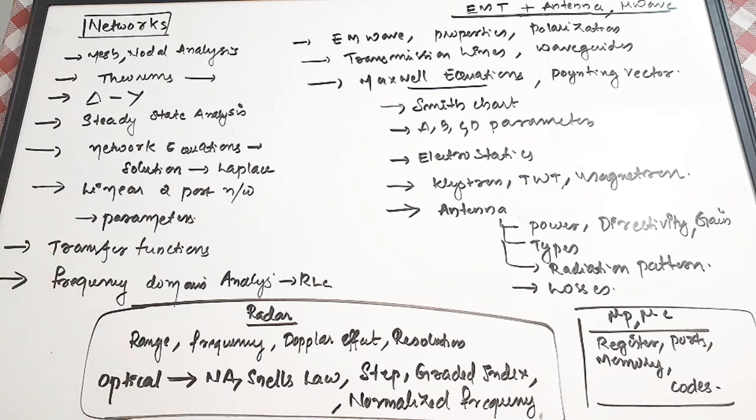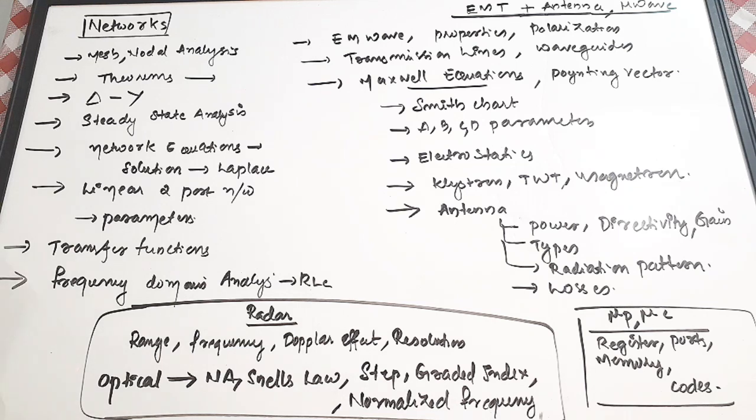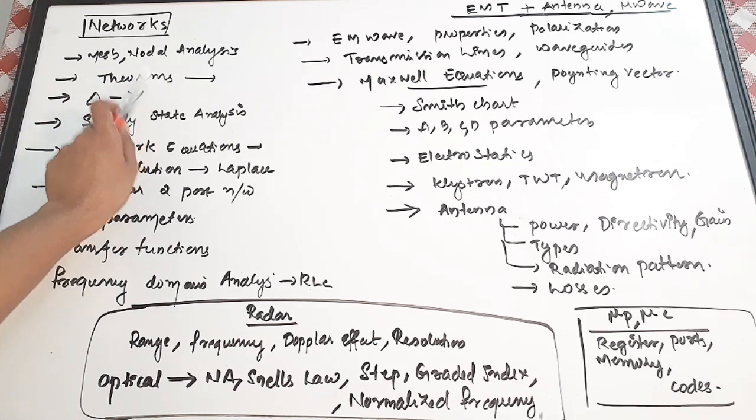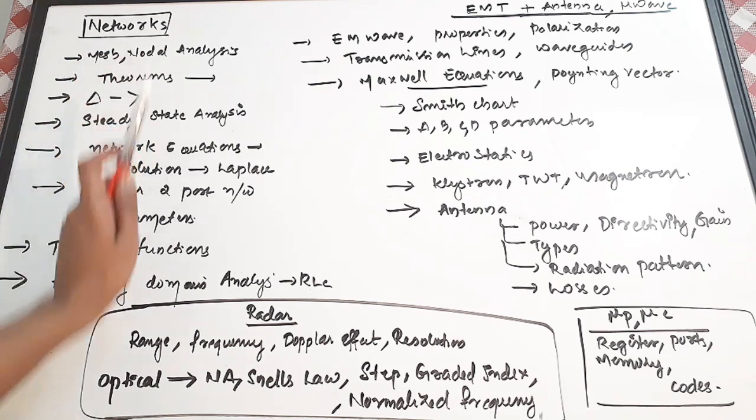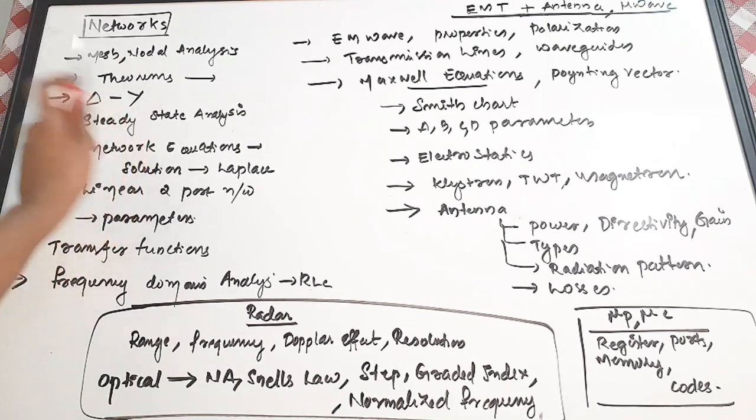The most important areas are mesh analysis, node analysis, KCL, KVL (Kirchhoff's voltage law and current law), and theorems: Thevenin's theorem, Norton's theorem, maximum power transfer theorem, superposition theorem, and delta to Y or Y to delta conversion.